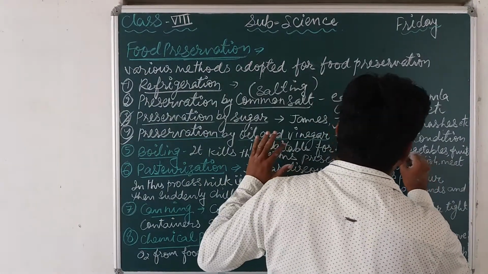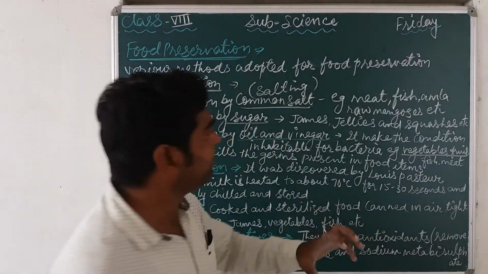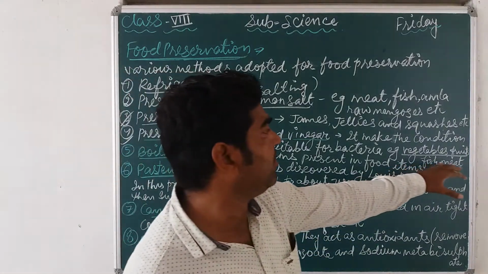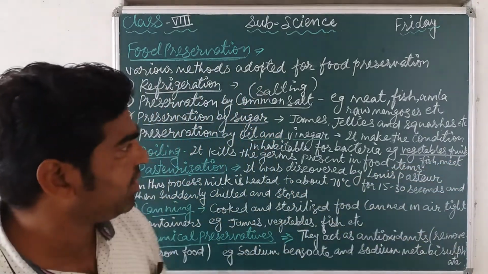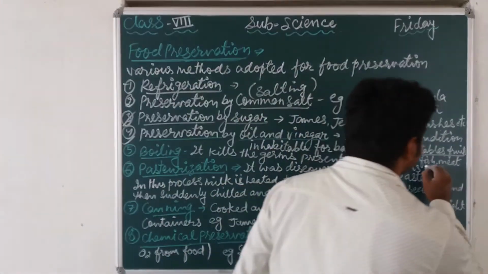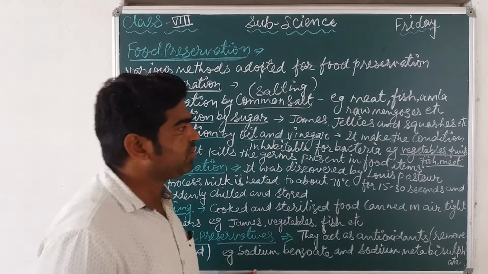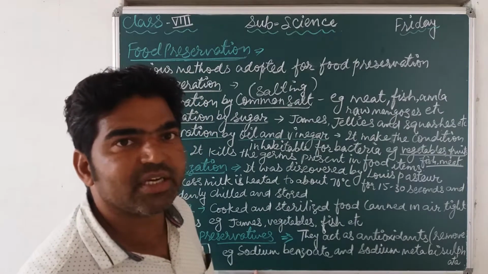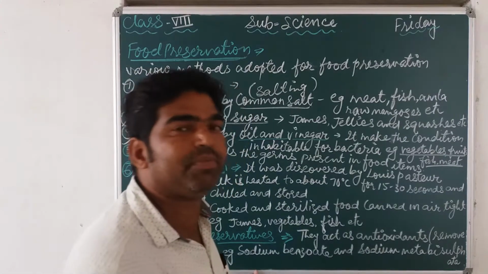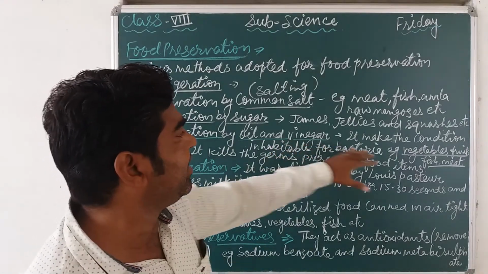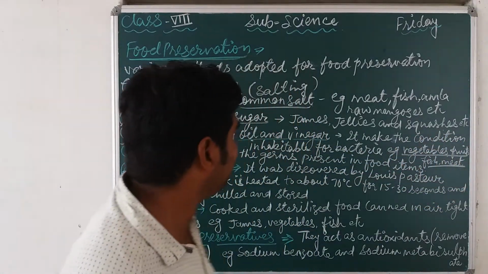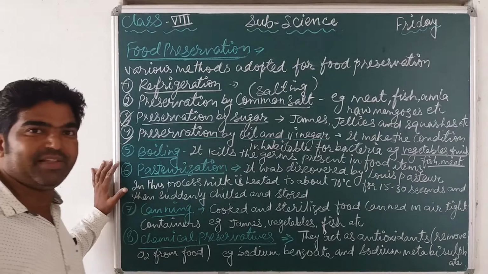by this method, by using oil and vinegar, we can preserve food material like vegetables and fruits and also fish, meat. All these things can be preserved, or we can avoid or stop the growth of microbes by using vinegar in this food material. Now next, the boiling.